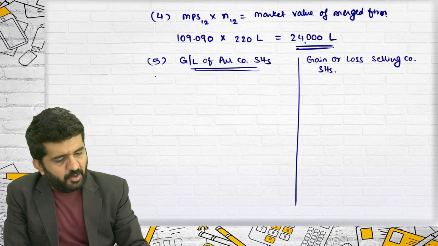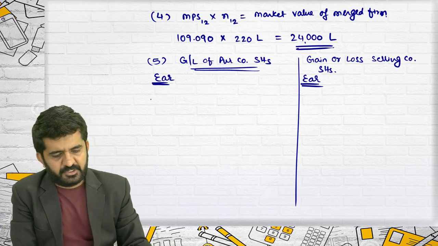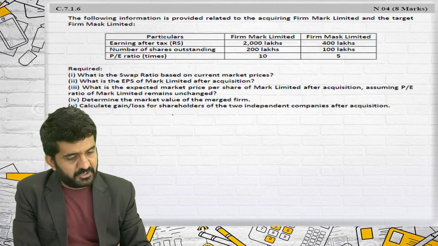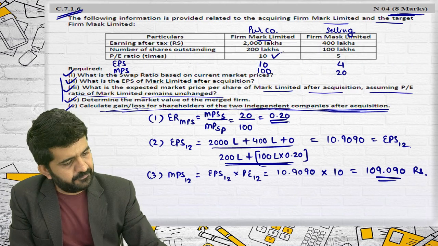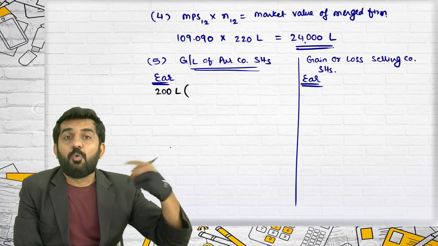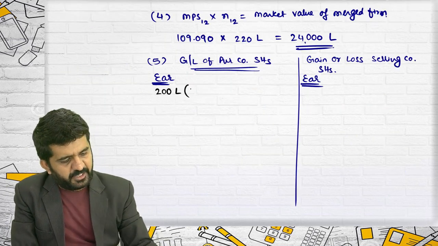Let me find out first in form of earnings. Is it alright? It is the number of shares of purchasing company, which is 200 lakhs. What was new EPS 1-2? It is 10.9090.